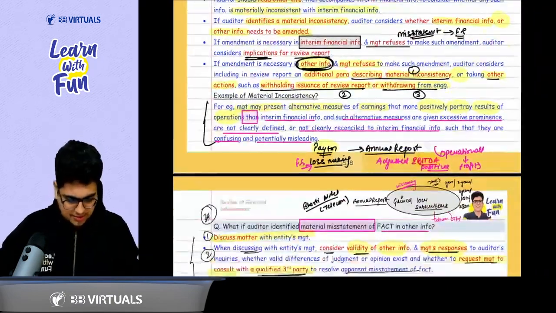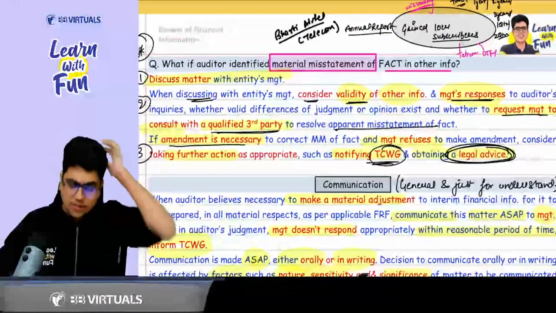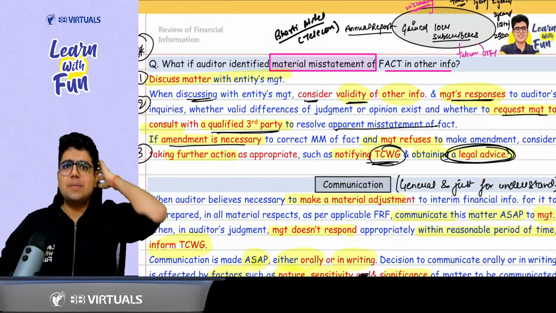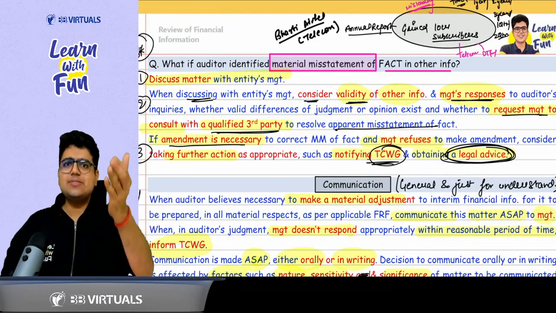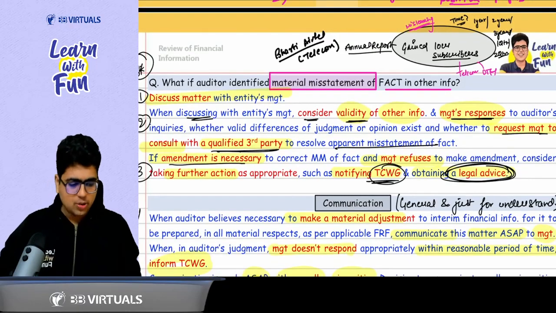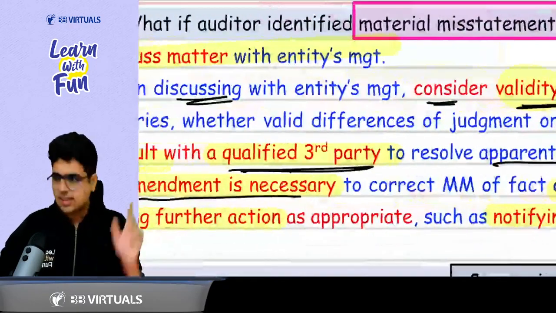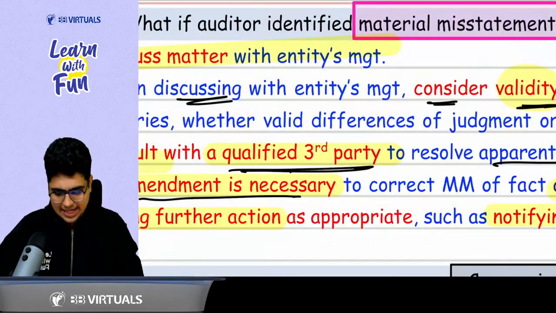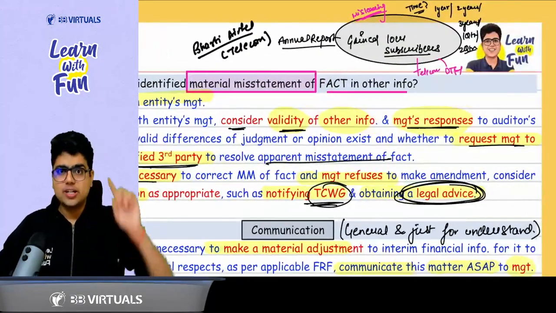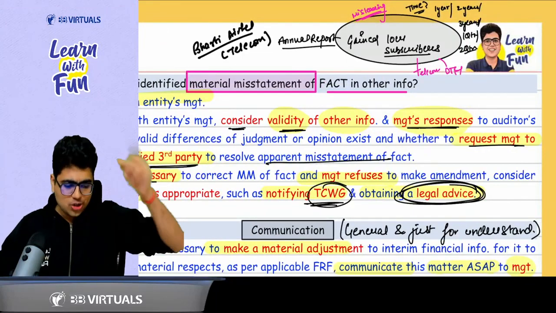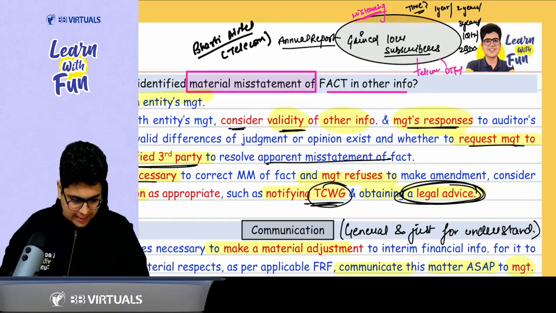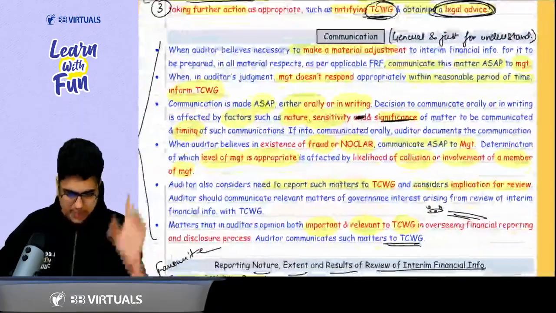Clear? Clear, sir. Now, sir, what if I found a material misstatement of fact? What to do? Again, in such a case, discuss with the management about this material misstatement. Also, if required, you can request the management to consult a third party. At the end of the day, if you feel the amendment is necessary and the management is not doing it, go to the TCWG, and you can also take legal advice on this matter. Clear? Clear, sir.